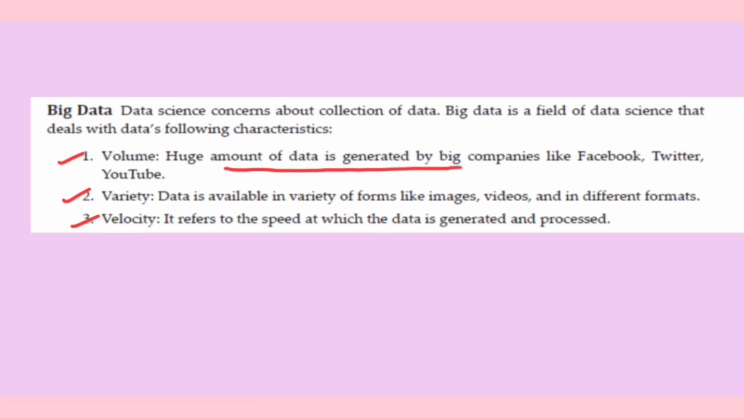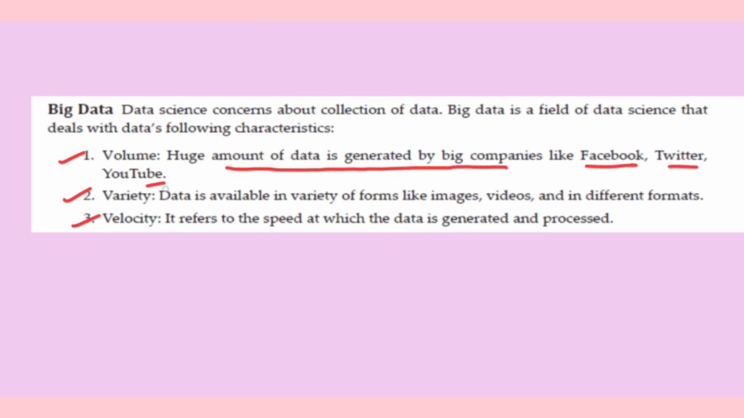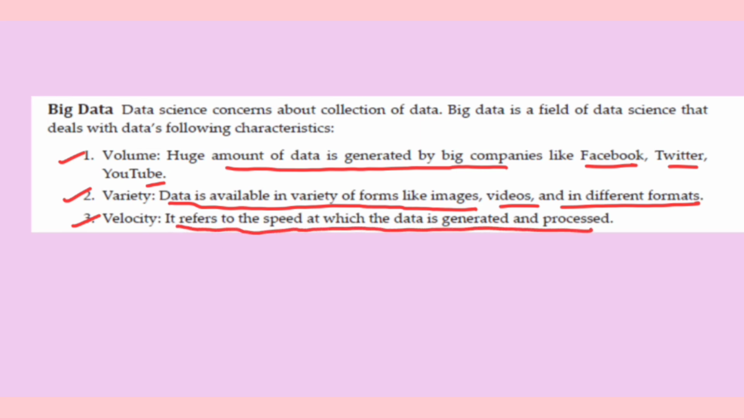Huge amount of data is generated by big companies like Facebook, Twitter, YouTube. That is what is volume. Data is available in a variety of forms like images, videos, and in different formats. So we say that is variety. And velocity refers to the speed at which the data is generated and processed. So these are the different characteristics of what?